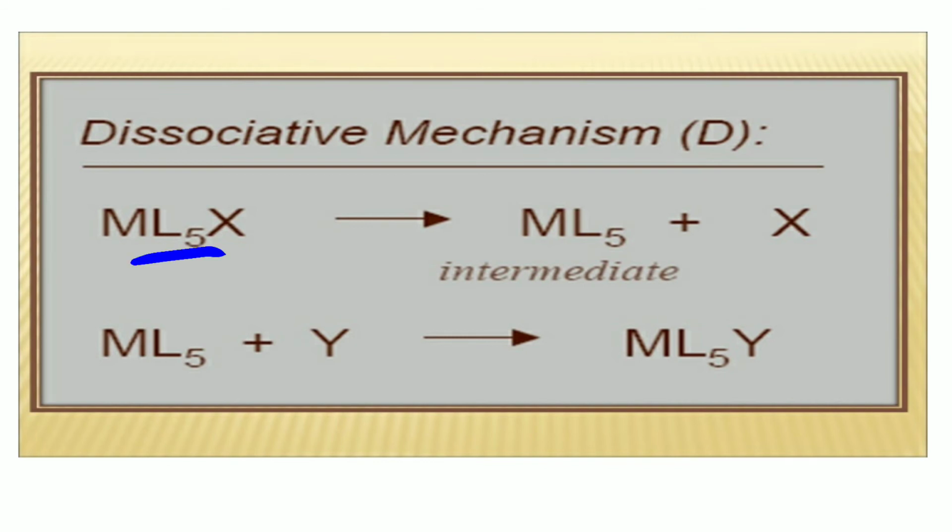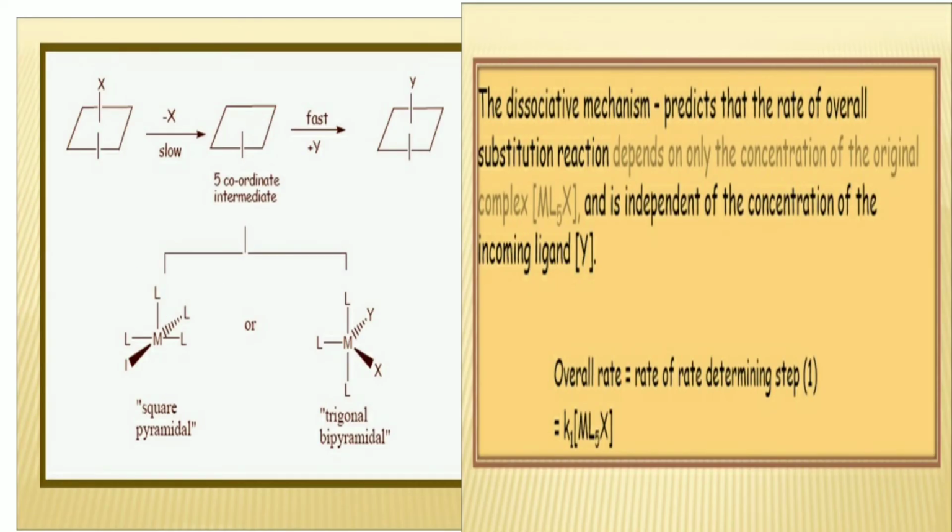This ML5X first of all dissociates, and in this case X is the leaving group. In the first step, X is removed and we get ML5 in the intermediate state plus X. Then this ML5 reacts with the incoming ligand, and we get ML5Y. This is an octahedral complex, with coordination number 6.